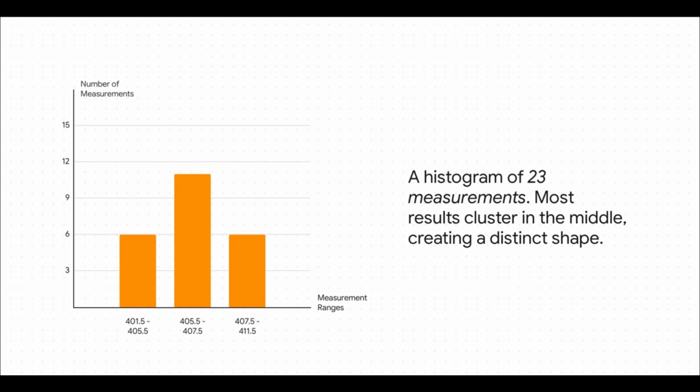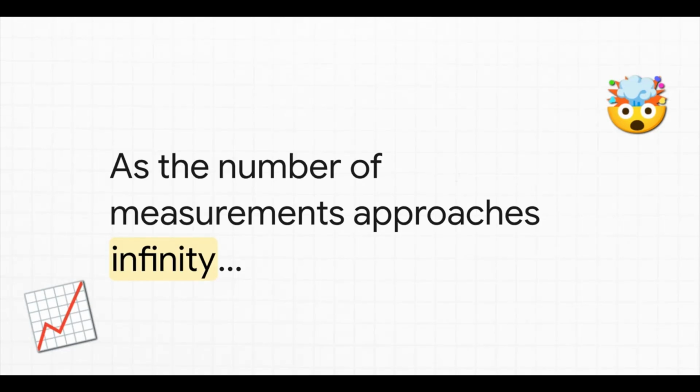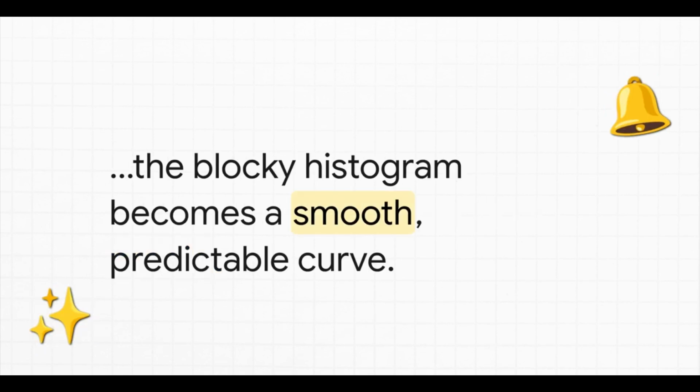Most of the measurements are piling up there in the middle, and it gets smaller as you go out to the sides. So, that begs the question, what if we didn't stop? What if we took hundreds of measurements, or thousands, or 1,000,000? The more data we get, the clearer that picture becomes. And then, something amazing happens. Those clunky, blocky steps, they just melt away, and what's left behind is this perfect, smooth, elegant curve. It's the hidden order that was hiding in the randomness all along.